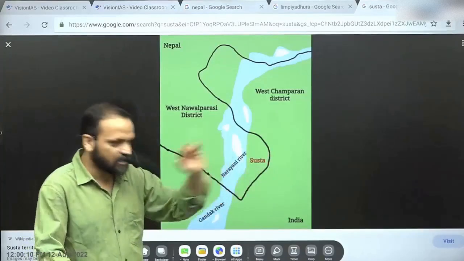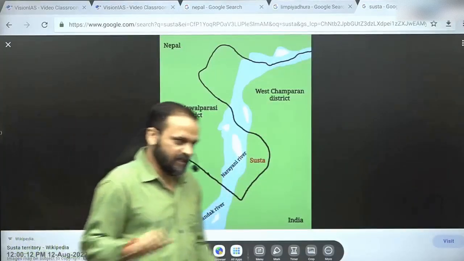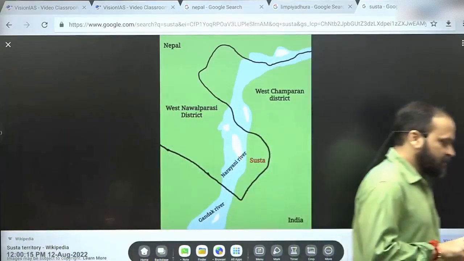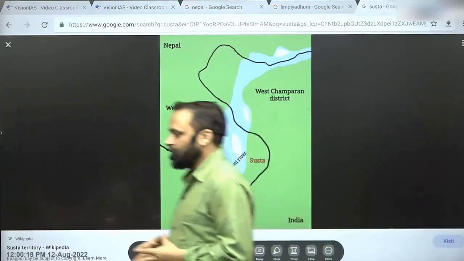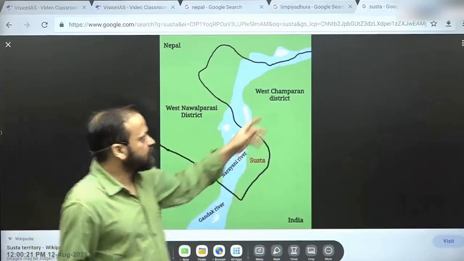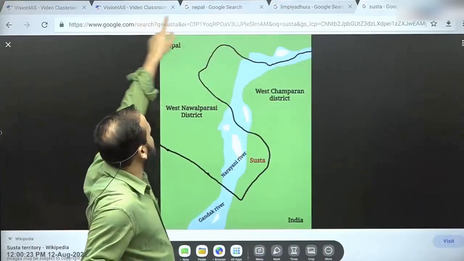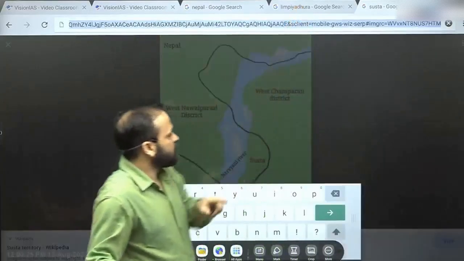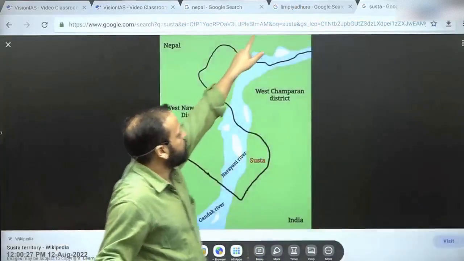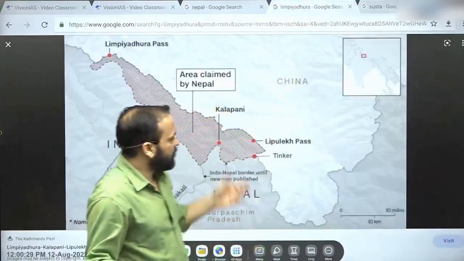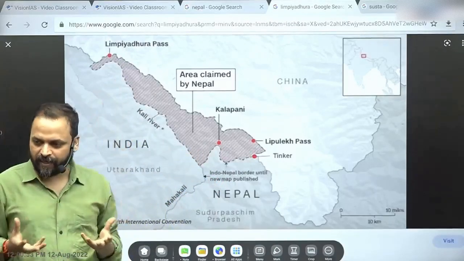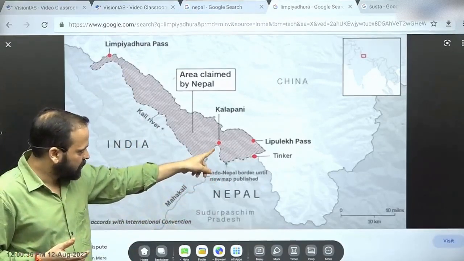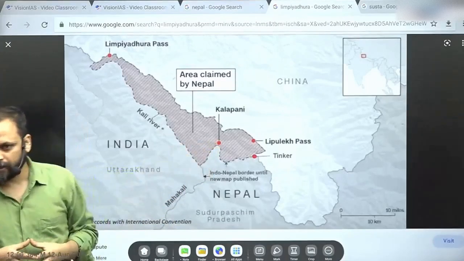So now Susta has come on India's side. East-west bank consideration. Right? So this is how this issue has arisen. So in simple terms, generally the issues revolve around these two territorial claims. One is the area of Limpiadhura, Kalapani and Lipu Lake, that Nepal is now talking about, but traditionally the contention has been on the area of Kalapani.